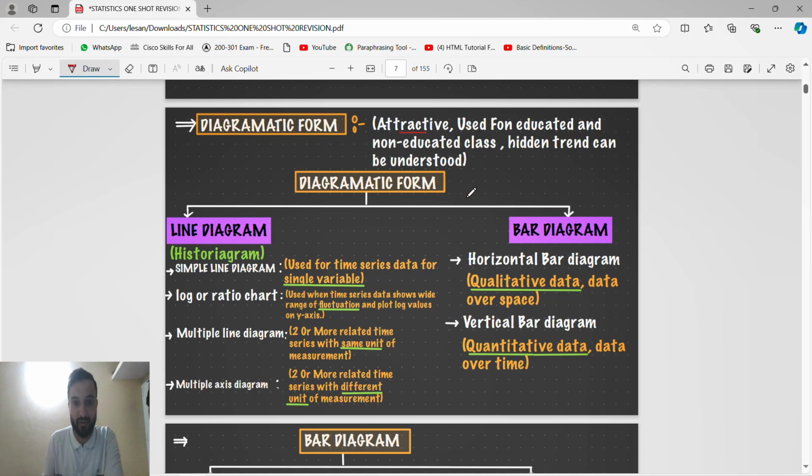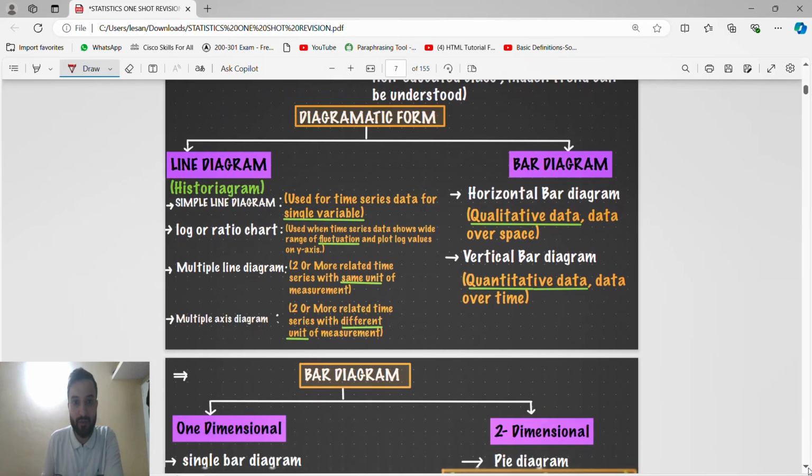So the types of diagrammatic form: line diagram. Line diagram is also called a histogram. In line diagram, there is the simple line diagram, log or ratio chart, multiple line diagram, and multiple axis diagram. So how will you know it is a simple line diagram? When it is used for a single variable, for time series data of a single variable, it is a simple line diagram.